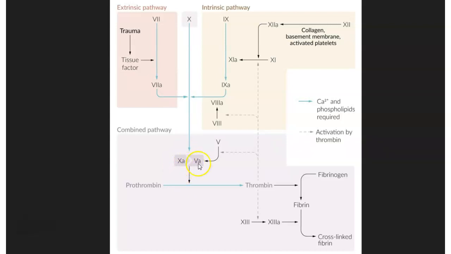This activated factor 10 along with activated factor 5, which is activated by thrombin, form a complex and convert prothrombin into thrombin. Thrombin converts fibrinogen into fibrin and it leads to cross-linked fibrin. Thrombin also activates factor 13, which leads to stabilization of this cross-link. So this cycle continues. Thrombin activates these factors and continues to convert prothrombin into thrombin, and again this cycle continues and leads to fibrin clot formation.